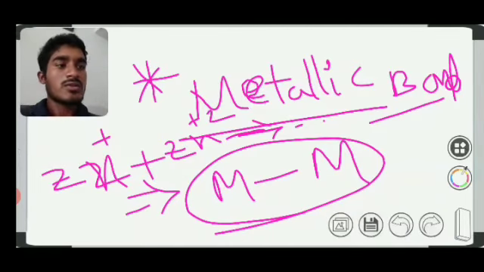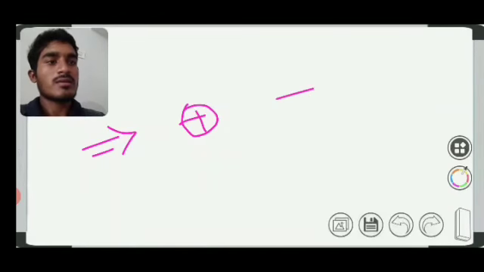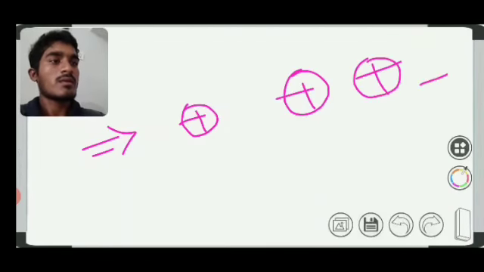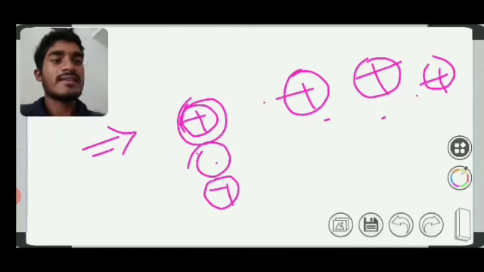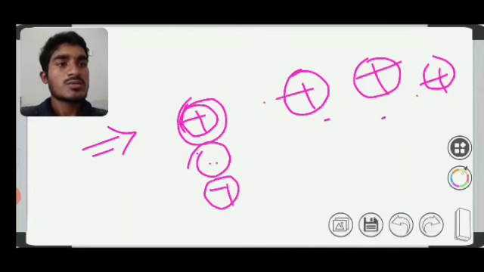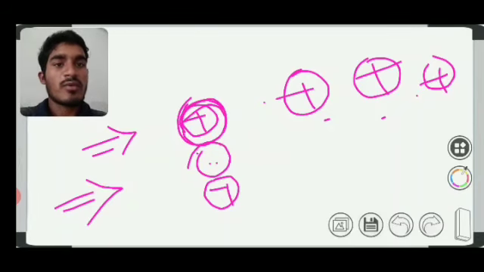This is a positive charge, and here are the free electrons. When they are close to each other, electricity is generated. The metal loses electrons, that means it is pooling or losing such electrons.